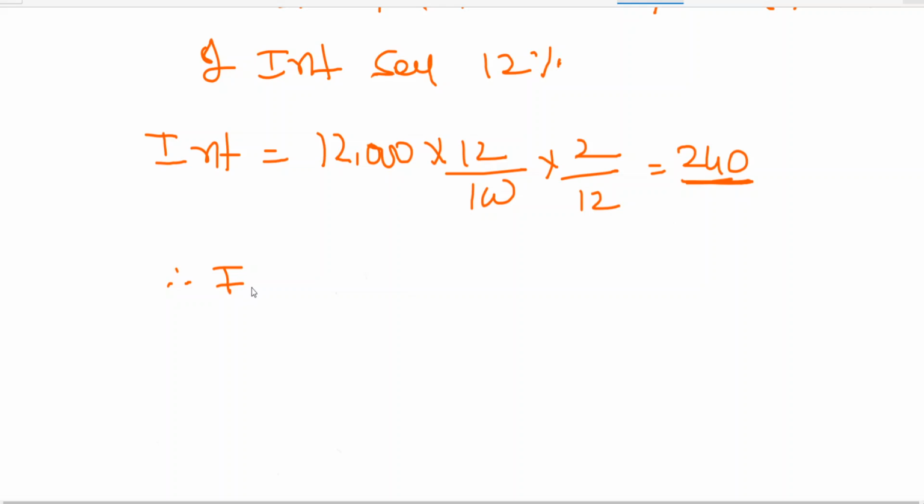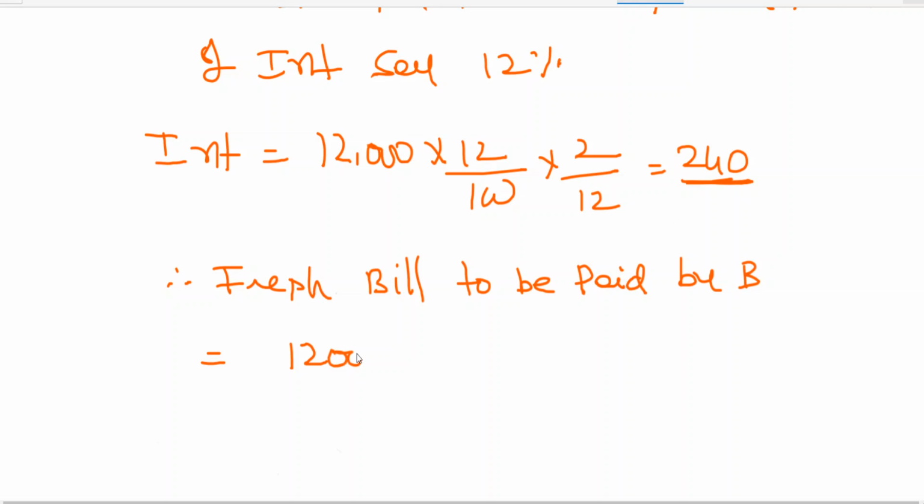Therefore fresh bill to be paid is equal to 12,000 plus 240. How much is it coming to? 12,240. So if B wants to pay interest separately, he can pay interest, then fresh bill will be for 12,000. Or that fresh bill may also include interest. This is what is about renewal of a bill.